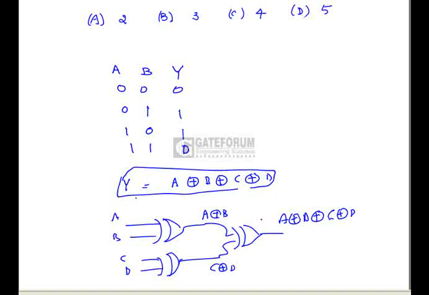Hence this function is a 4 input odd parity function which can be implemented with 3 2-input XOR gates, that is option B is correct.